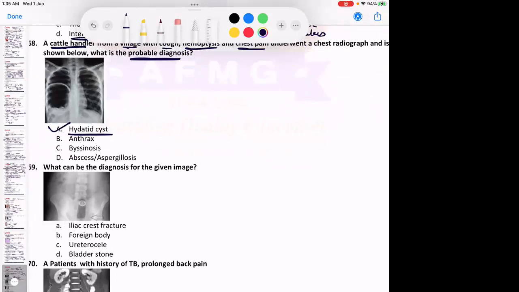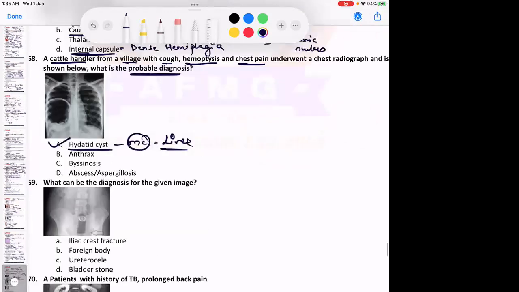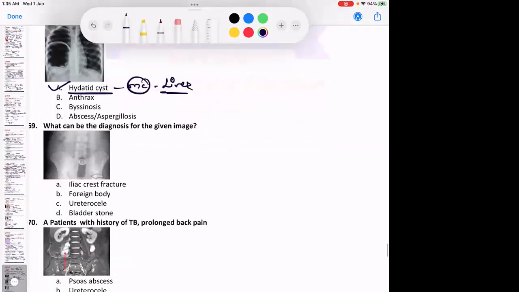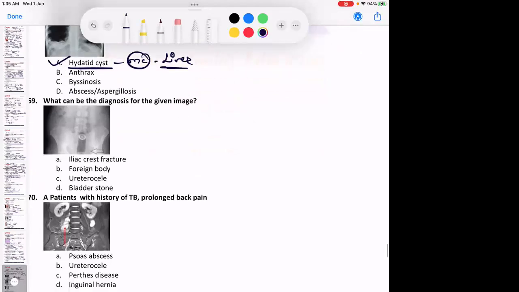वैसे तो most common site for hydatid cyst is the liver, and over there it will show us the water lily sign or the serpent sign. But the second most common is usually the lungs. Second most common site is the lung. So you can see a hydatid cyst here, with accumulation of fluid inside it. Please remember this. No issues with that. Yes, Casoni's test can be done. Casoni's test is usually done.